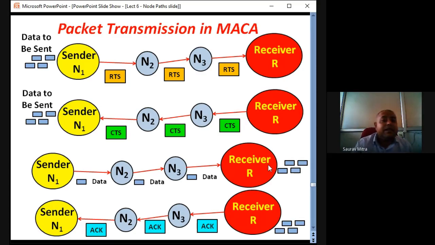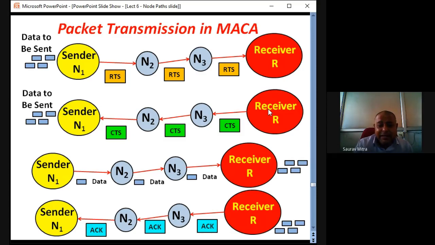So this is the packet transmission in case of MACA or MACA kind of protocol, which is a most primitive kind of MAC protocol. Here there is no carrier sensing. Here there are certain overheads: RTS, CTS, acknowledgement, these are all overheads.